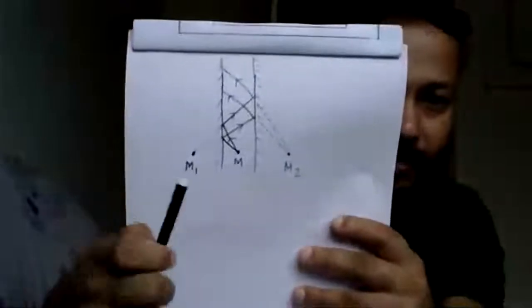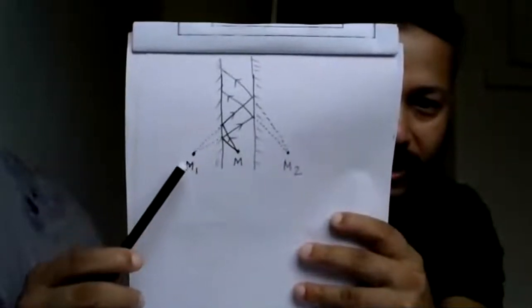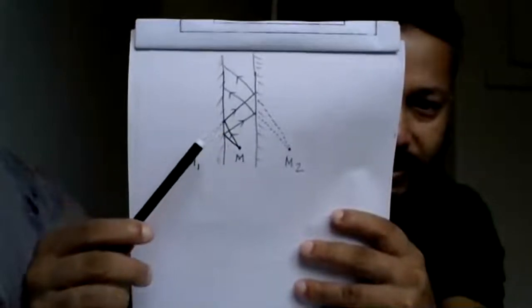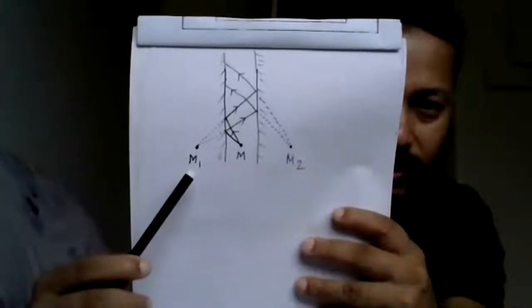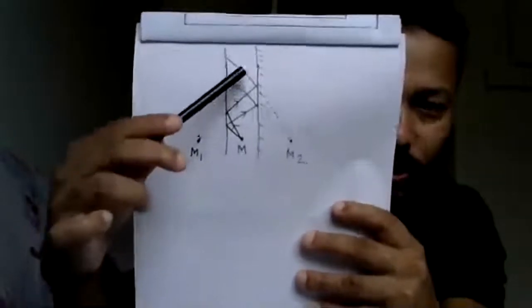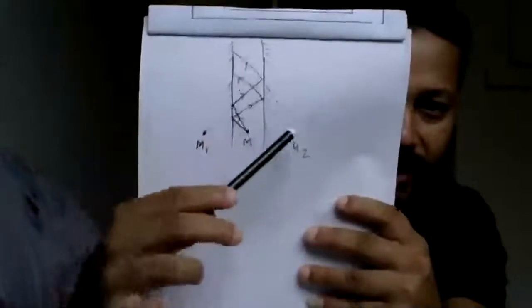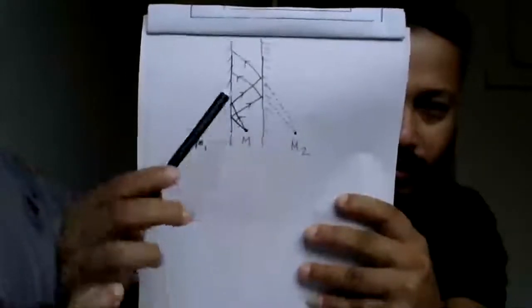See, this is the reflected light. I have extended them back. Okay, extended them back. I got M1. This reflected light, I'm getting them back and got M2.